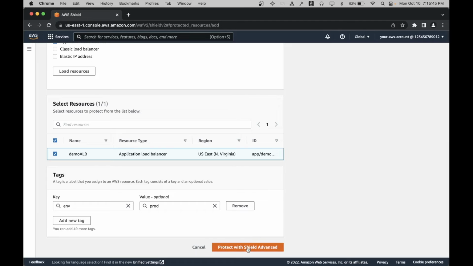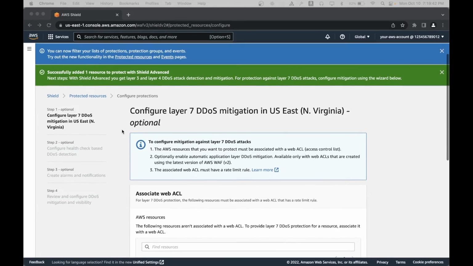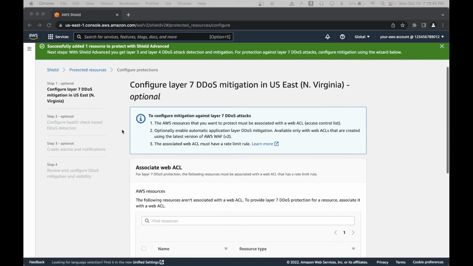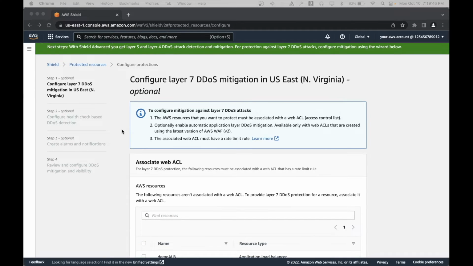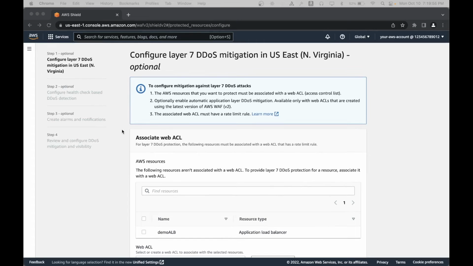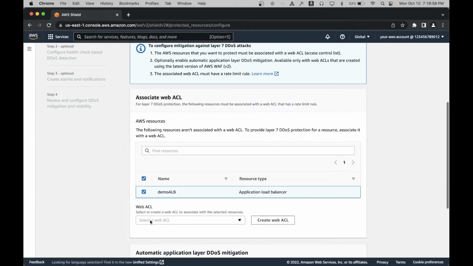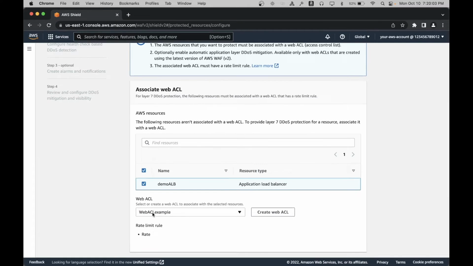Click on Protect with Shield Advanced to continue. Next, associate any web ACLs that you have created for this setup. This is where automatic application layer mitigation rule group will be created and placed. Please note, AWS Shield will not create a web ACL automatically during an attack. Select the ALB and from the drop-down, select the corresponding web ACL. Any rate-based rules in the ACL are listed here for our reference.